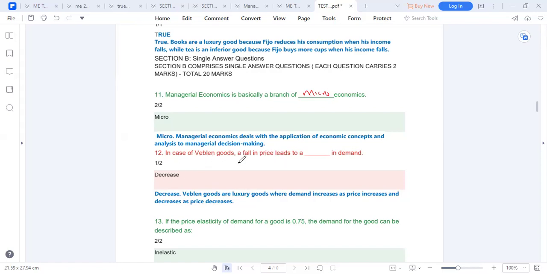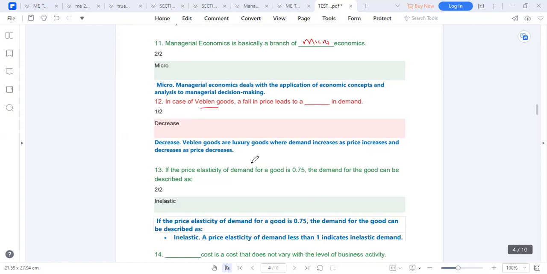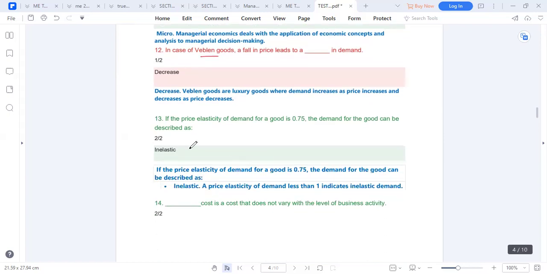In the case of Veblen goods, a fall in price will lead to a reduction in demand. So people want to be attached to prestige. If you hear you have a Lamborghini which is very cheap, you will not buy it. So this is mostly prestige. High price is what attracts the customers. I was putting in additional comments just to help you as you study.